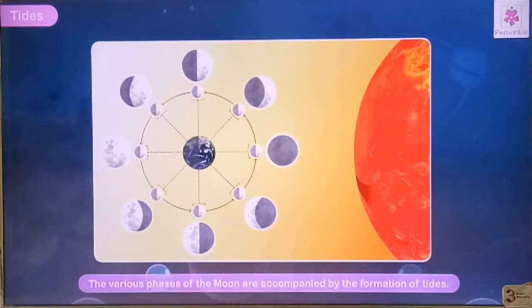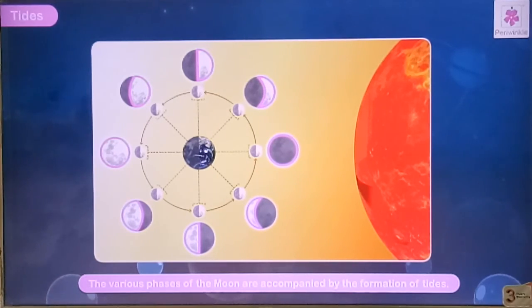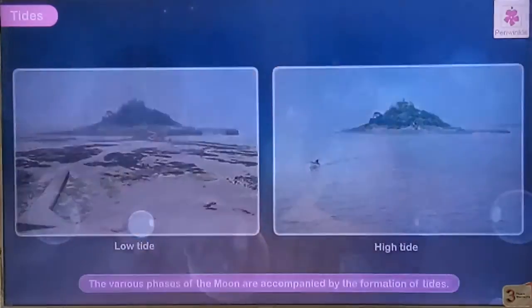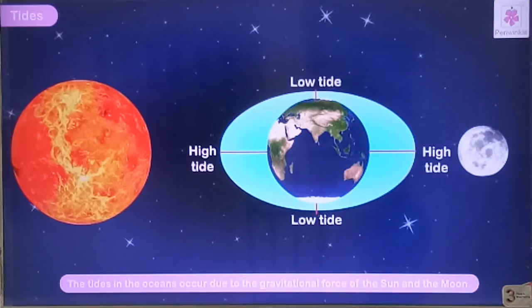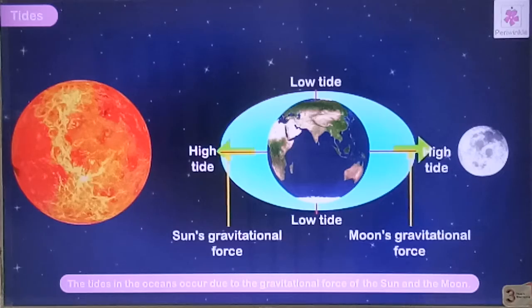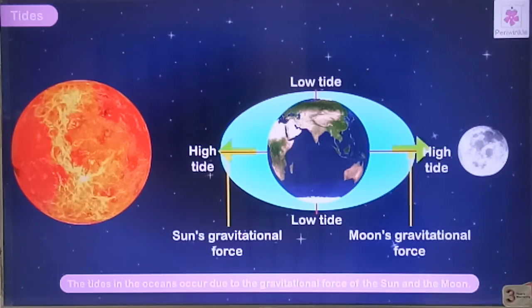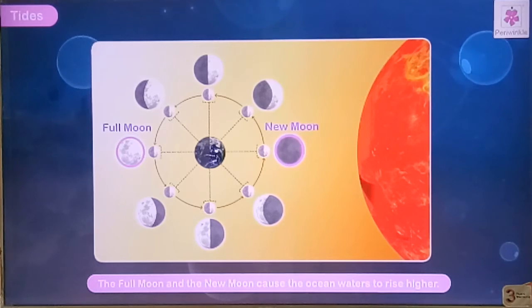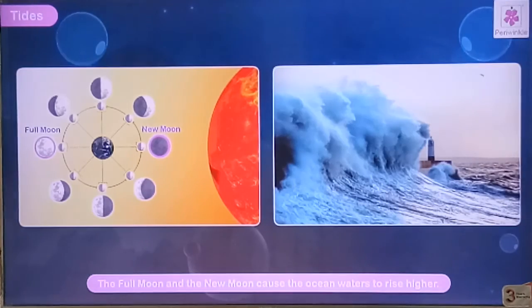Tides. The various phases of the moon are accompanied by the formation of tides. There are low tides and high tides are there. The tides in the oceans occur due to the gravitational force of the sun and the moon. The full moon and the new moon causes the ocean waters to rise higher.